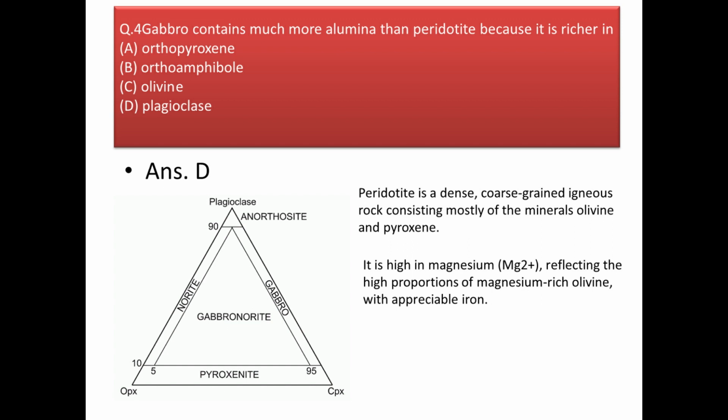The answer is simple. In gabbro, we have plagioclase and clinopyroxene as its constituents, and in both plagioclase and clinopyroxene we get alumina, right? But peridotite, which is mostly composed of olivine, has a negligible amount of alumina. As a result, there is very little alumina in peridotite, so gabbro contains much more alumina than peridotite. Our answer will be option D, that gabbro contains more plagioclase than peridotite. That's why it has more alumina.